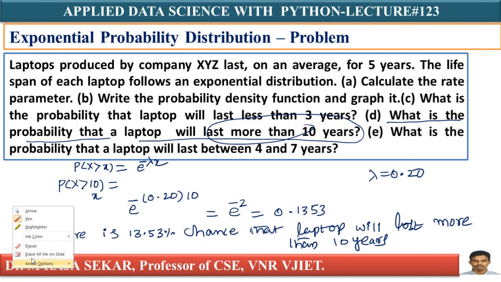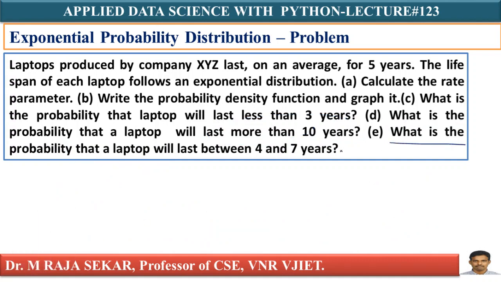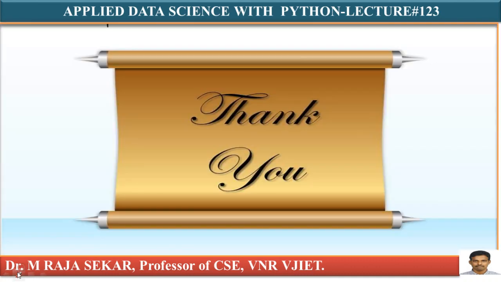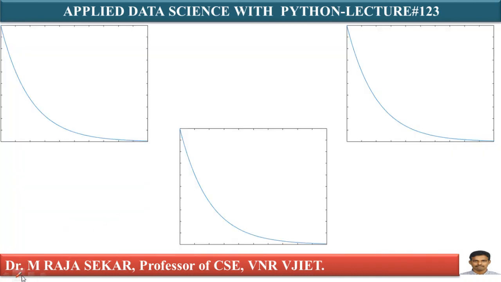Now we will try to understand the E question. What is the probability that the laptop will last between 4 and 7 years? I need the probability in between 4 and 7 years. Therefore, how can I calculate this probability? I need P of 4 less than x less than 7, isn't it? How can I calculate this? P of x less than 7 minus P of x less than 4.